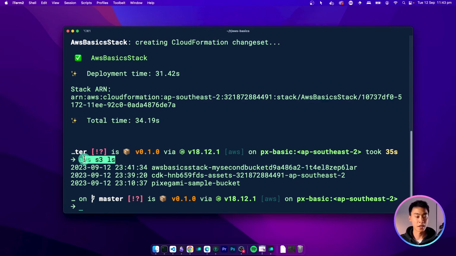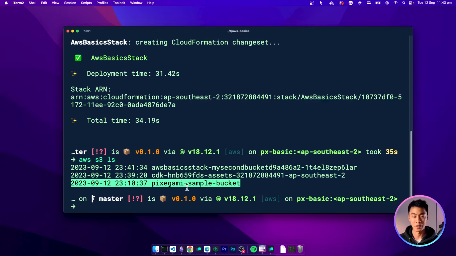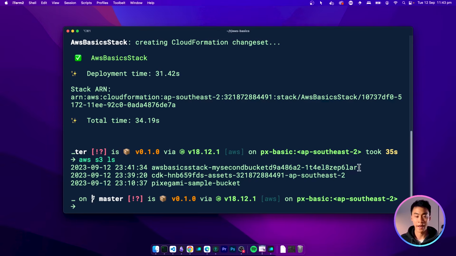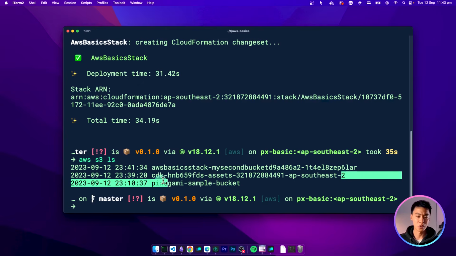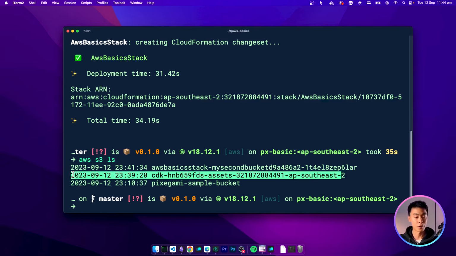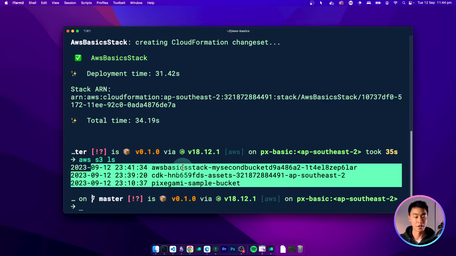And if you use the CLI to list the buckets in our account again, you'll see that our original bucket that we created by hand is there, but we also have this new bucket that we've created with the CDK stack. And this bucket here was the one that CDK created for itself when we bootstrapped it. So now we have 3 buckets in our account.